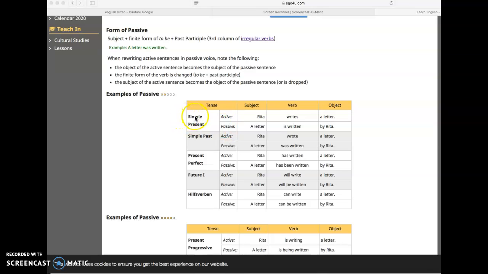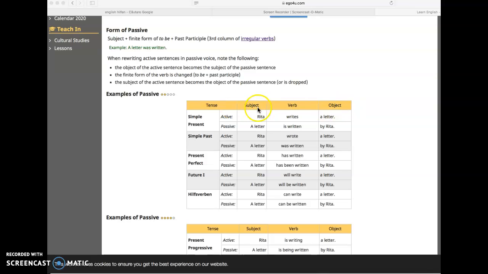First, we speak about simple present. For example, în diateza activă, Rita writes a letter. Rita scrie o scrisoare. And what happened when we change into passive one? A letter is written by Rita. Ce ați observat? Here we changed subject with object.